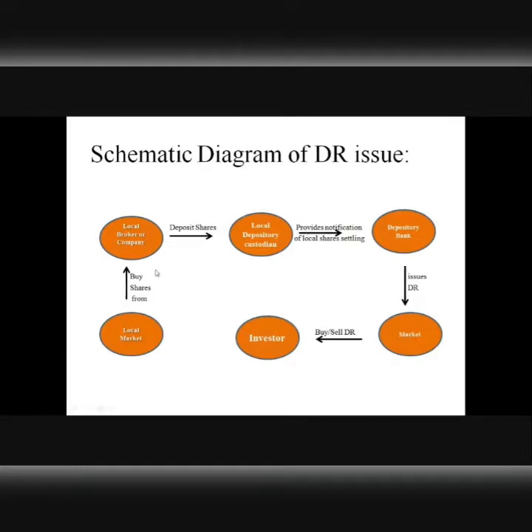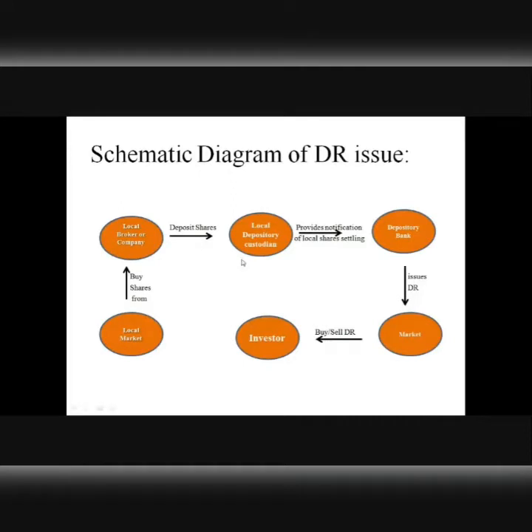Now, suppose you want to buy depository receipts, you will have to approach a broker, and the broker acts on your instructions. Suppose an investor who is in the USA wants to invest his money in a company that is in India, then such an investor has to approach his local broker, right? Who on his instructions will first of all buy certain shares from the Indian market, right?